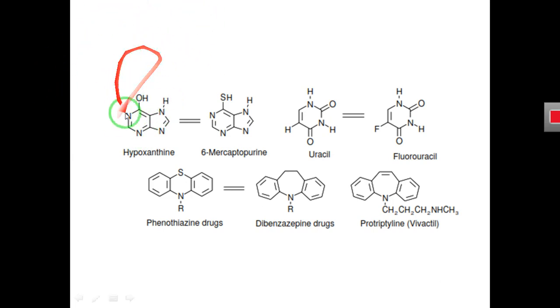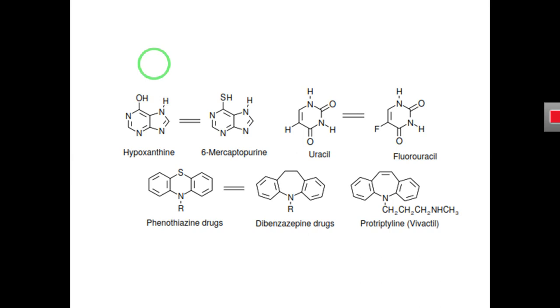So what is the conclusion of all these examples? That we can make changes in the structure of a parent molecule by replacing the substituent group with a new substituent group, and this new substituent group may be an isosteric group. What are isosteric groups? Isosteric groups are those groups that have similar physical and chemical properties, and these isosteric groups sometimes change the biological activity of the parent molecule.